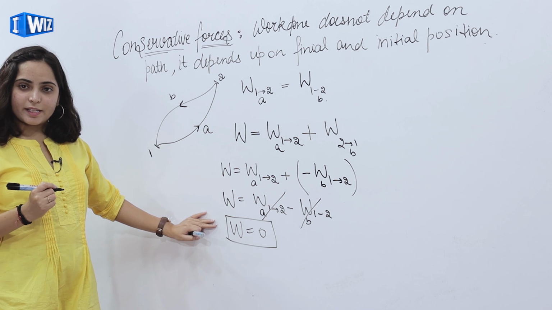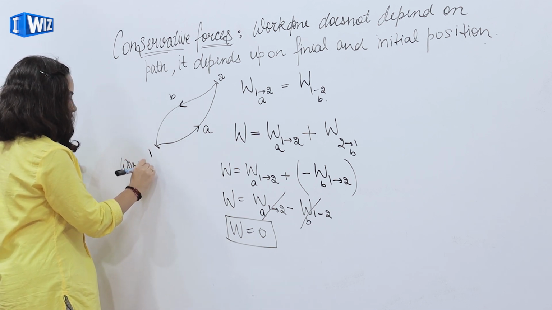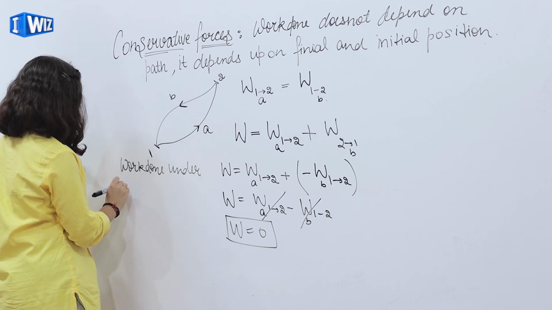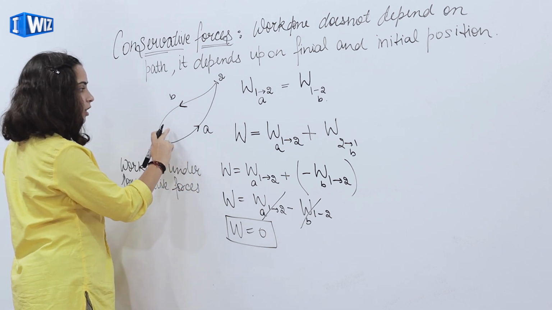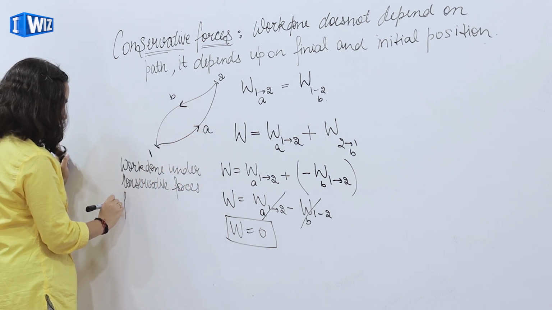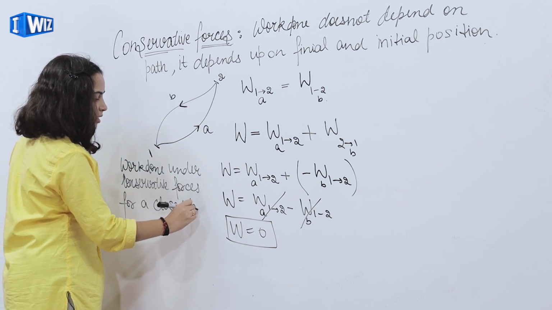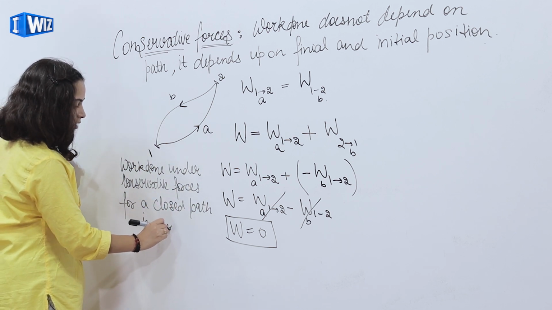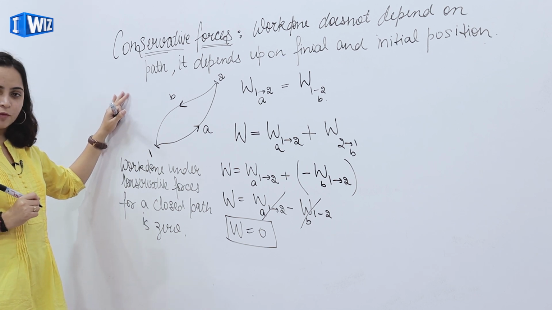This gives me that work done under conservative forces for a closed path is 0. So this was about conservative forces.